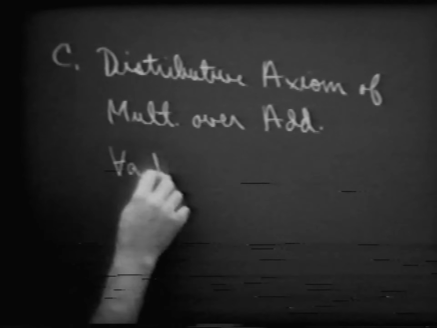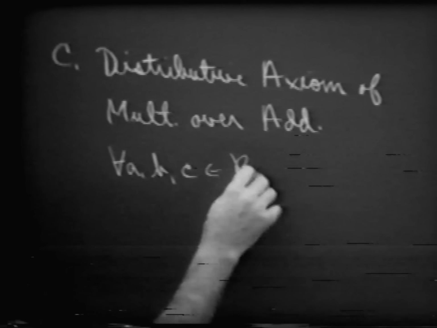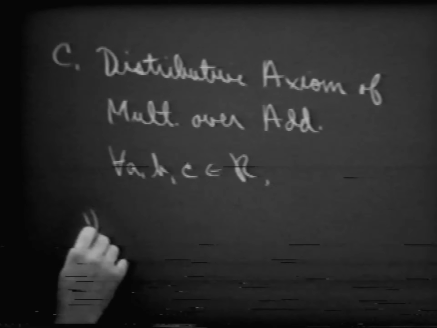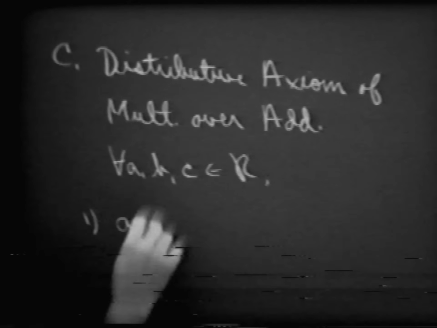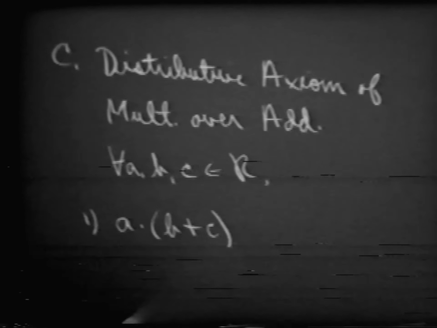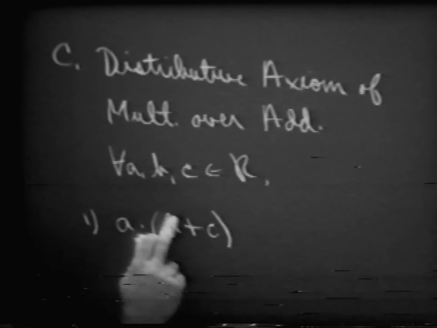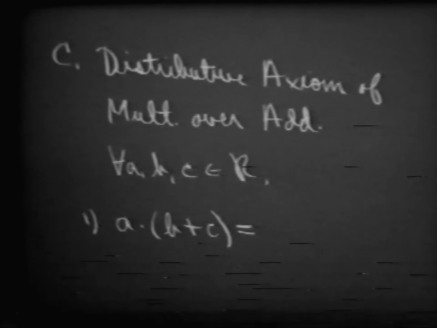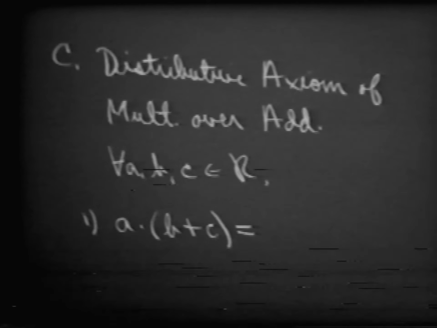For every A and B and C belonging to the set of real numbers, what then can we say? Well, let's write it as A times (B plus C). And here's where you get the idea of multiplication over addition. This is then going to be equal to, how may we say this, Bill?